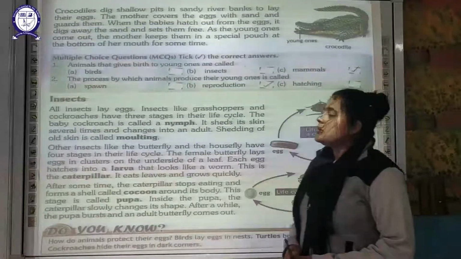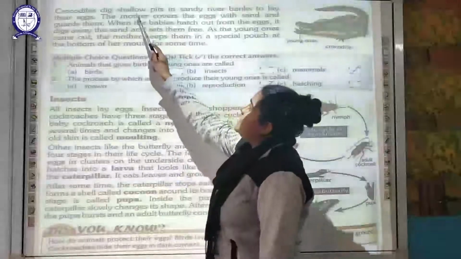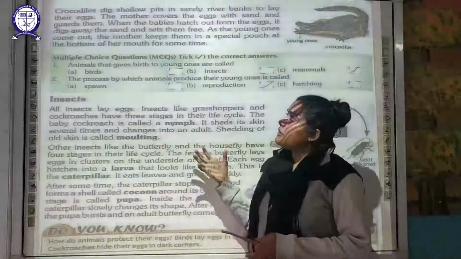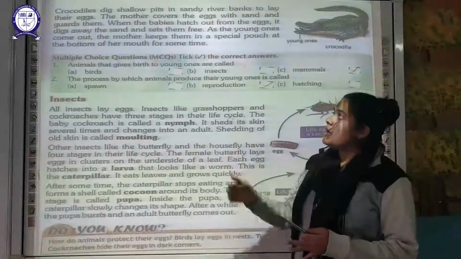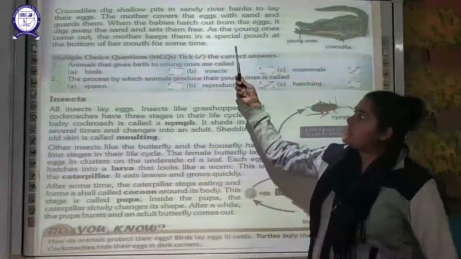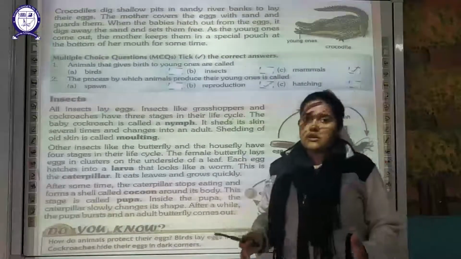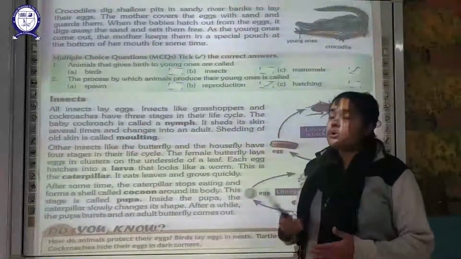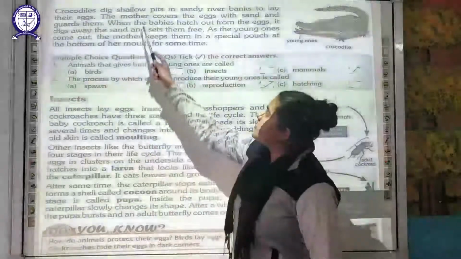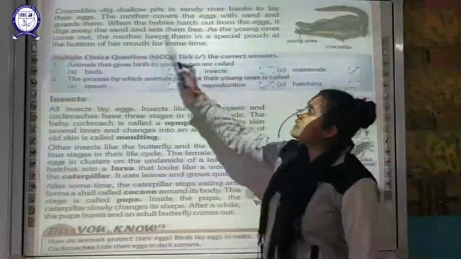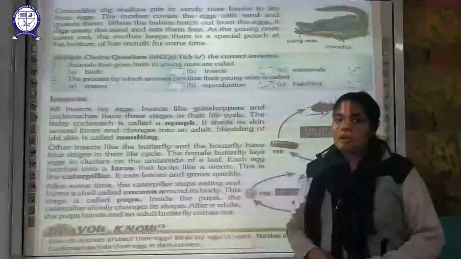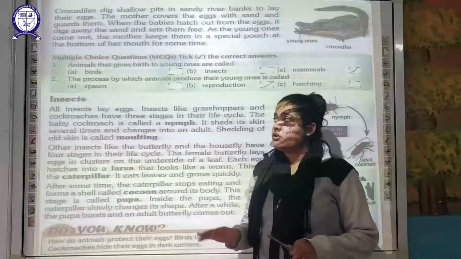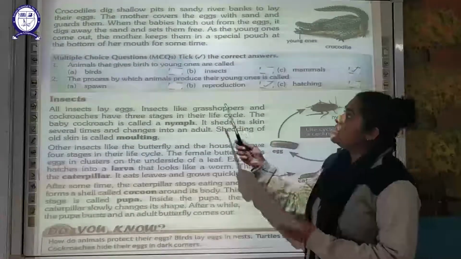Now, if we discuss this reptile, that is your crocodile. Crocodiles dig a shallow pit in the sandy river bank in order to lay the eggs. So what is the crocodile doing? It is digging a shallow pit near the river bank in the sandy soil and laying the eggs. Now the mother crocodile is going to cover those eggs with sand again, and she is going to guard them to protect them. When the babies hatch out of the eggs, they dig away the sand and set themselves free. Once the babies are hatched, the mother is going to remove the sand from those eggs and set them free.